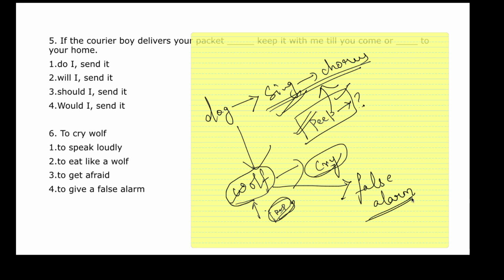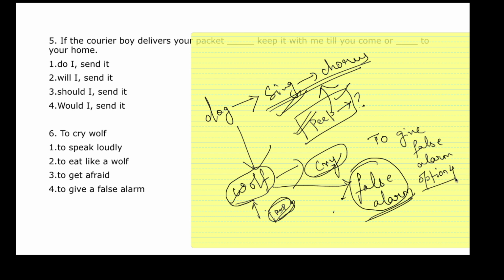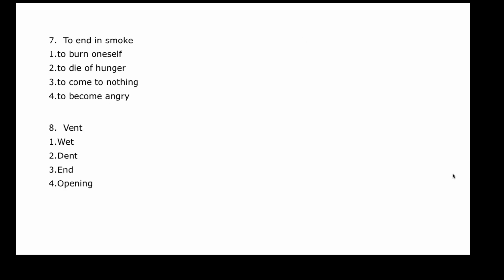So to cry wolf means to give a false alarm to someone. It's like I'm saying I'll take a sudden test in the next class, and that next class never comes. I never took your test. What was I trying to do? I was trying to give you a false alarm about the test. There is no test. So I was trying to cry wolf. I was trying to give a false alarm. Alright, so where's the answer? The answer is in option number 4. Okay, moving on to the next question.